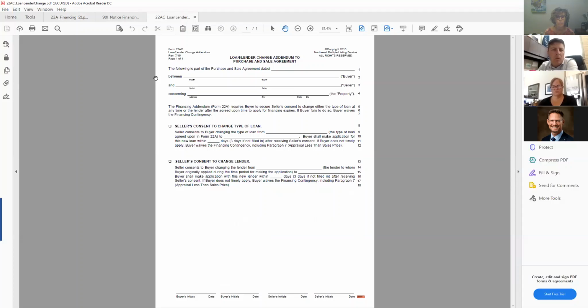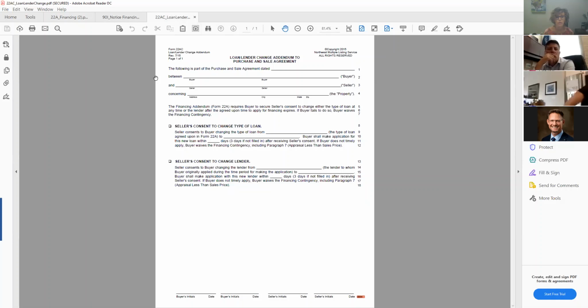They would just want to check one of the boxes or even both if they're changing lenders and changing loan types. The first box there, basically they're going to put in what their old loan was, the one that they're changing from, and then they're going to put in the new type of loan that they're going to. And then in the next box down, the seller's consent to change lender, it's going to be the old lender and put in the new lender.